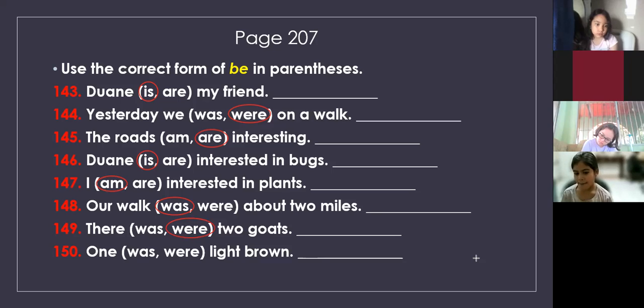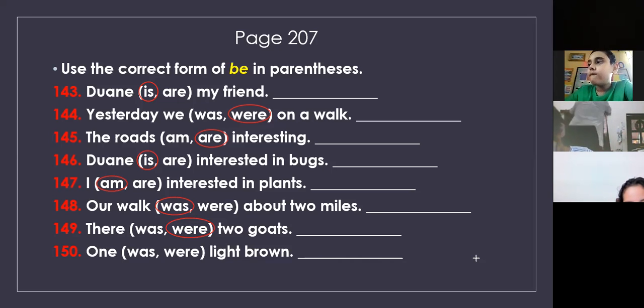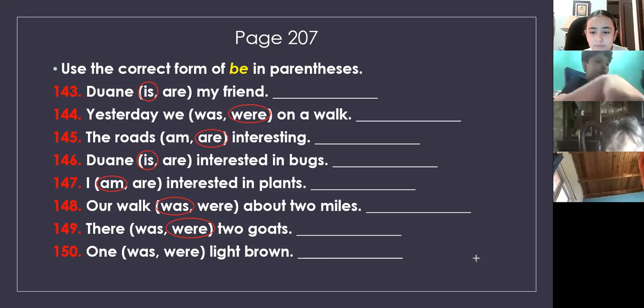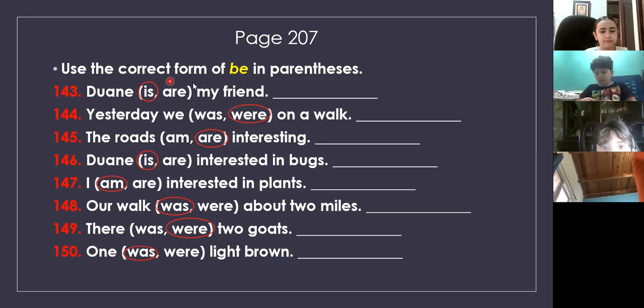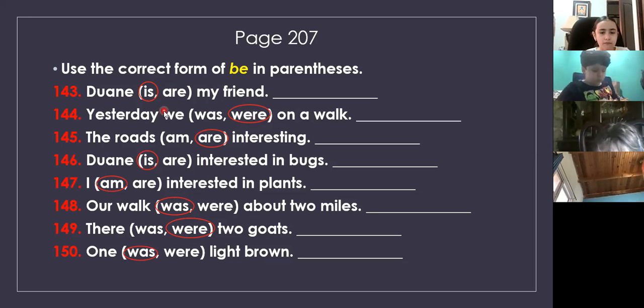And the last one, let's see, Valerie, 150, Valerie. One were light brown. Was. That's right. One was. Excellent. So look at this. You have to choose the verb to be. All of the answers, they are correct. All of them are the verb to be. You can see the verb to be as is or are, was, and were. But it depends. The one that we're going to use depends on the sentence, what we're talking about.